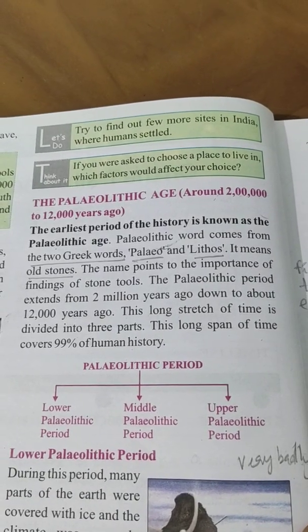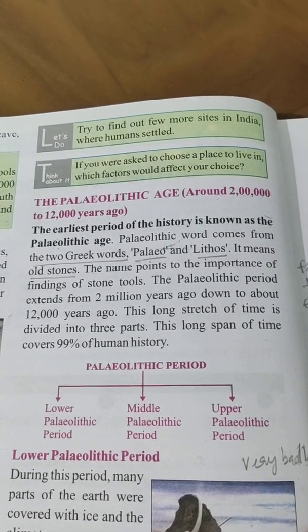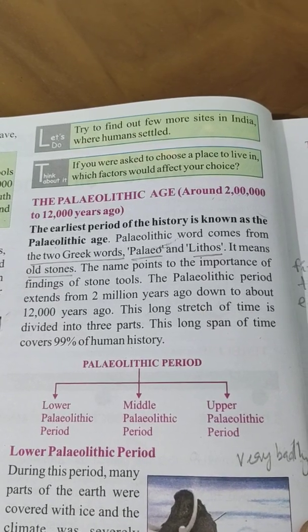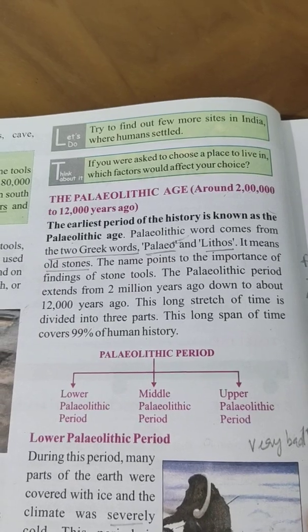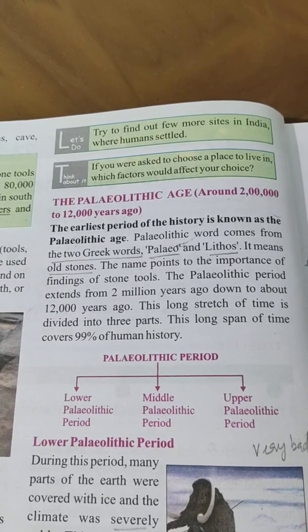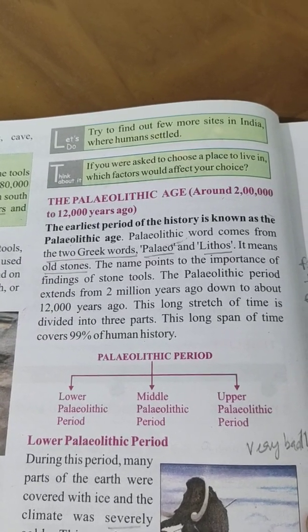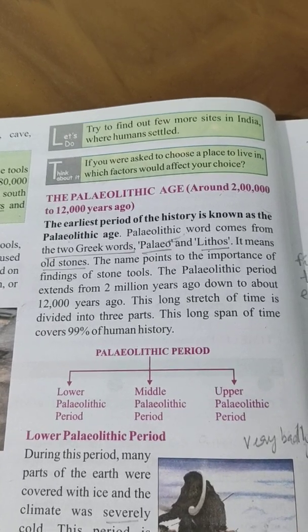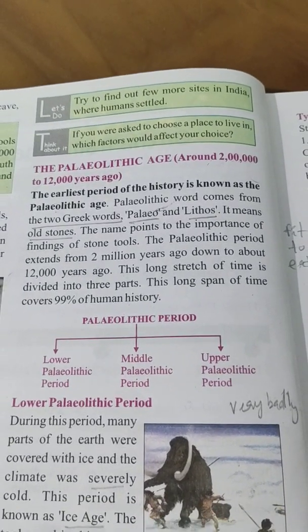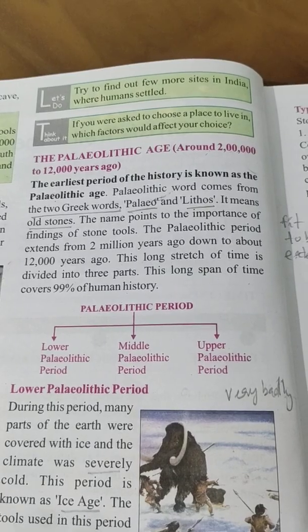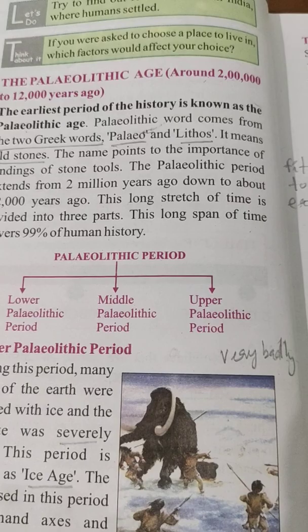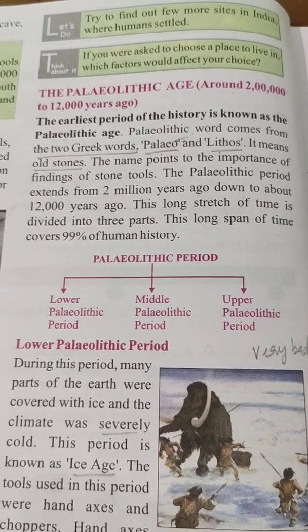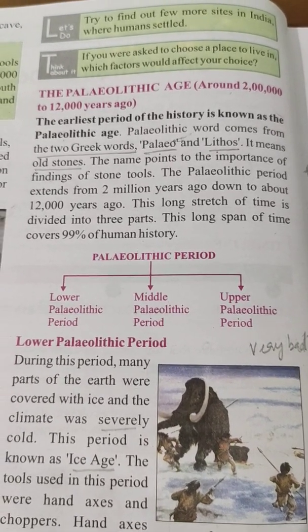The Paleolithic period extends from 2 million years ago down to about 12,000 years ago. This long stretch of time is divided into three parts. This long span of time covers 99% of human history.